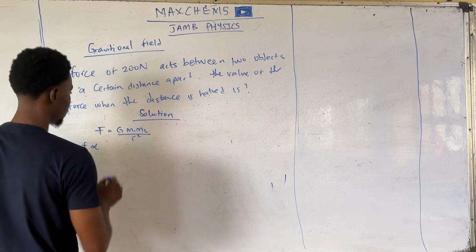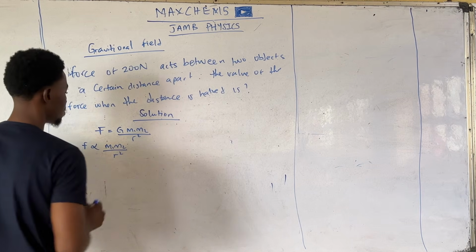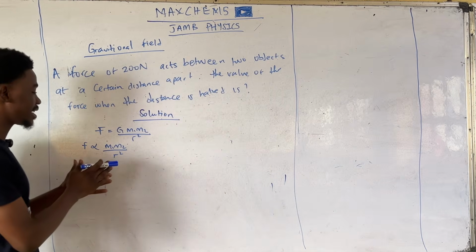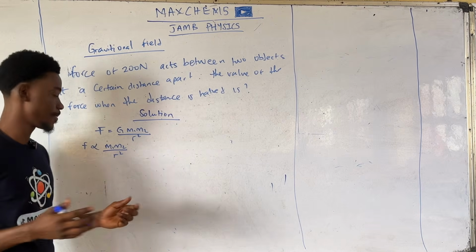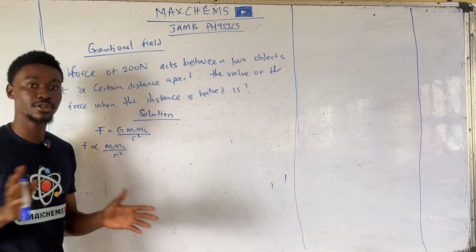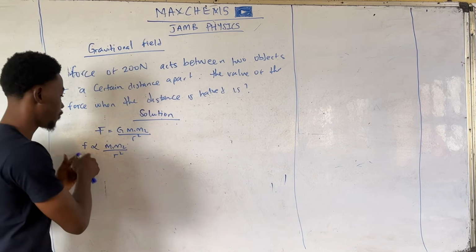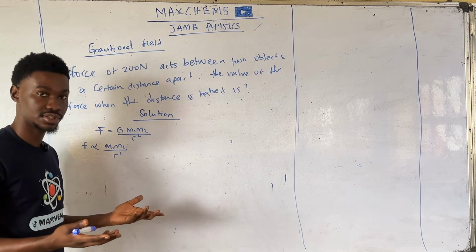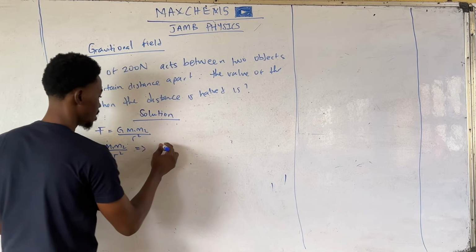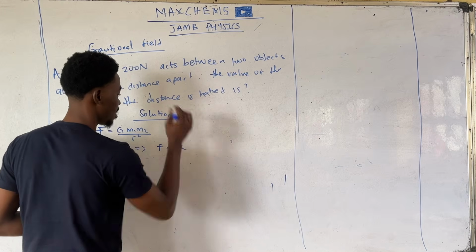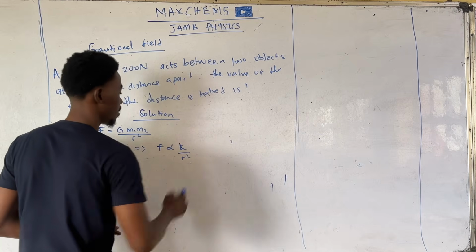But you also have to remember that the force is directly proportional to the product of the masses and inversely proportional to the square of the distance. Now, the only thing that changes here is the force and the distance separating the two masses. The masses themselves are constant. They don't change. The masses have fixed values, but the force and the distance separating the masses change. So we can just call it K for that sake. We can say F is directly proportional to K, where K represents the product of that constant because it does not change, over R squared.